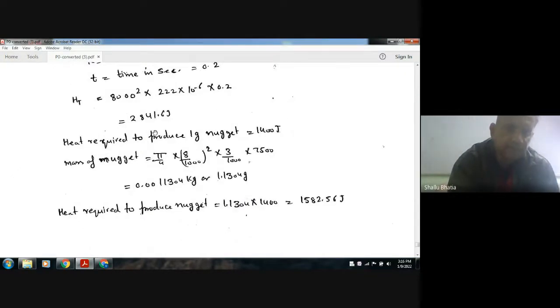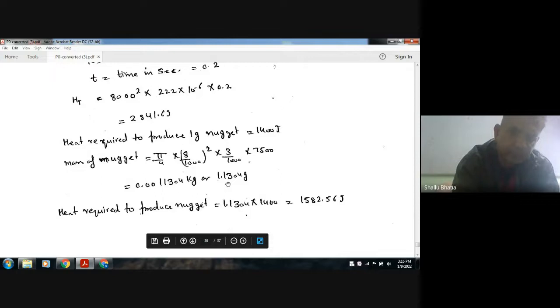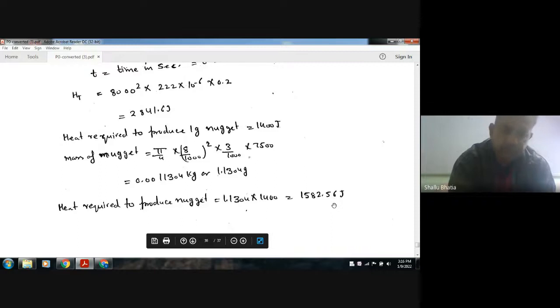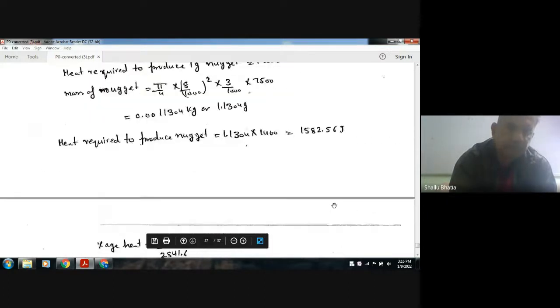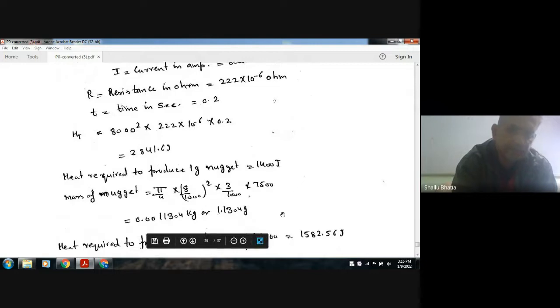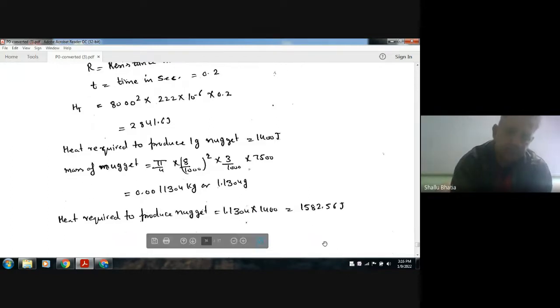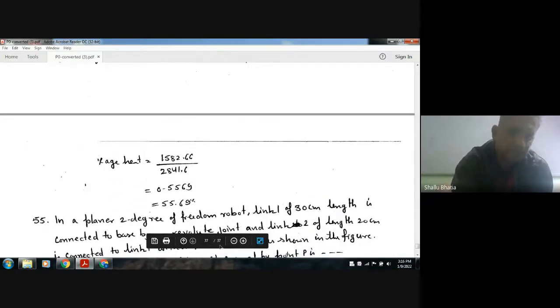Nugget is like a cylindrical nugget having cylindrical shape, so volume is pi by 4 d square L. So this is your mass. And this is the heat required to produce 1 gram nugget. This is for 1 gram and this is for 1.130 gram, which is 1582.56. So the total heat available is your 2841 and heat required is 1582.56. So percentage heat utilized is 55.69%. Okay. So that is the answer.